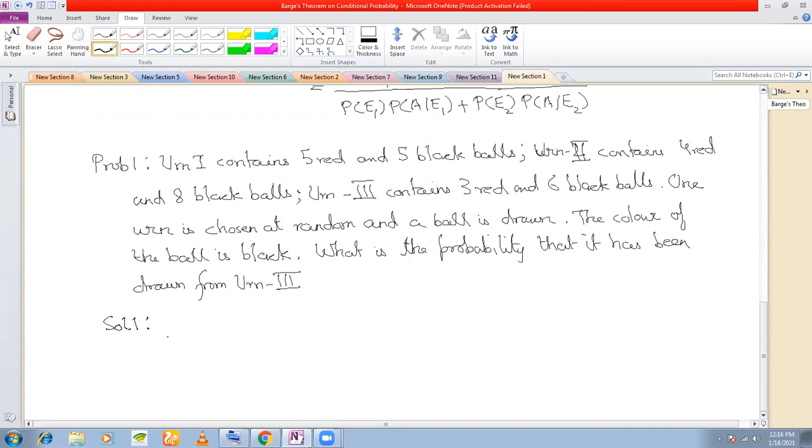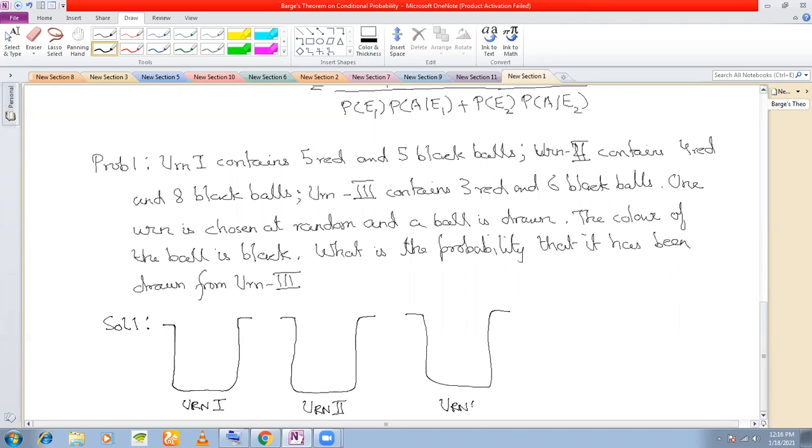Now see here. Let's understand it. We have 5 minutes to understand the problem. There are 3 urns: urn 1, urn 2, and urn 3. Urn 1 contains 5 red and 6 black.